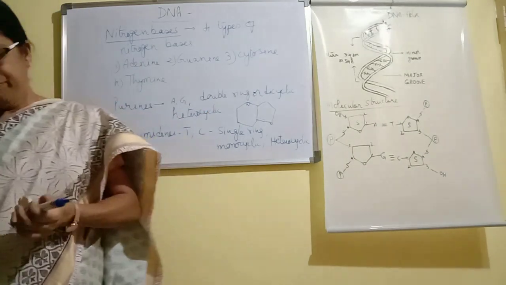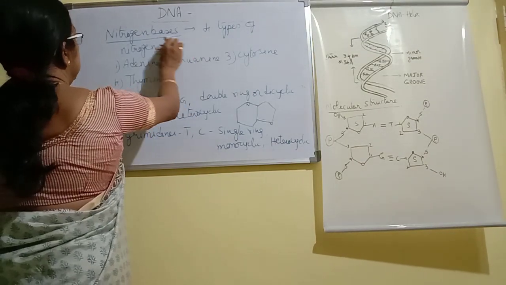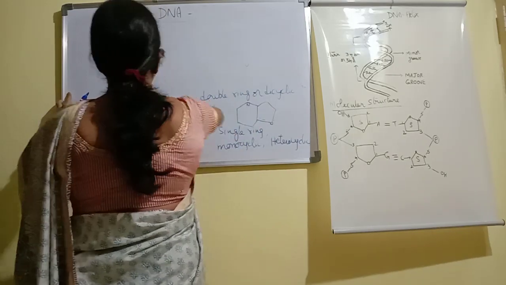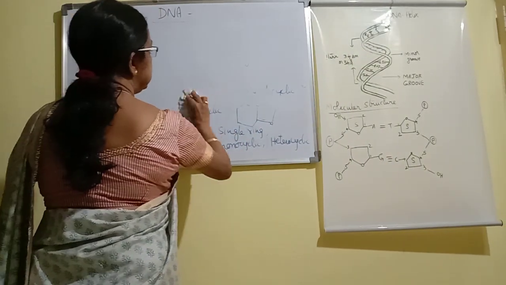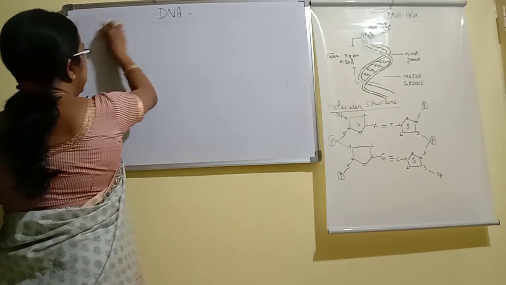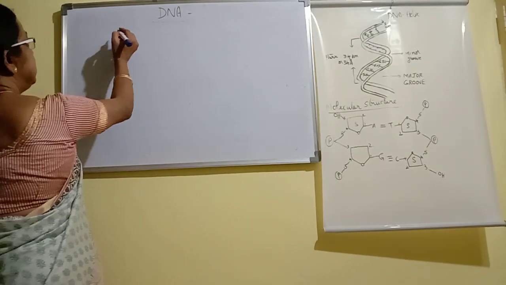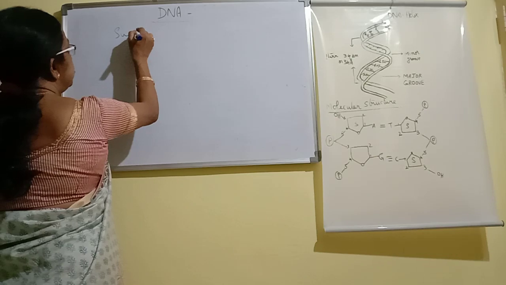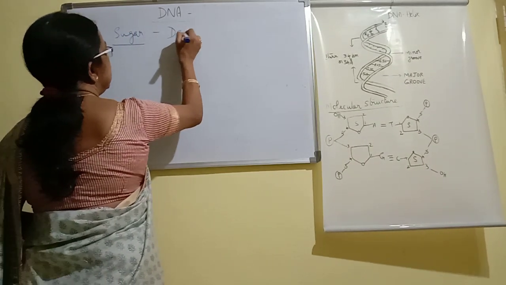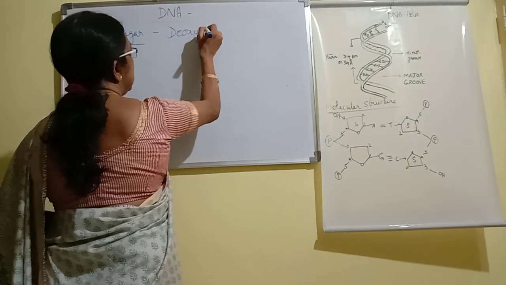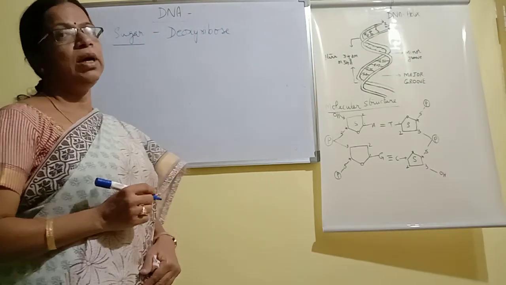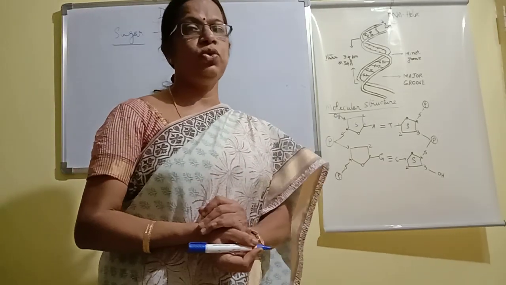Now let us see the second component, that is the sugar. The sugar present in DNA is called deoxyribose sugar.